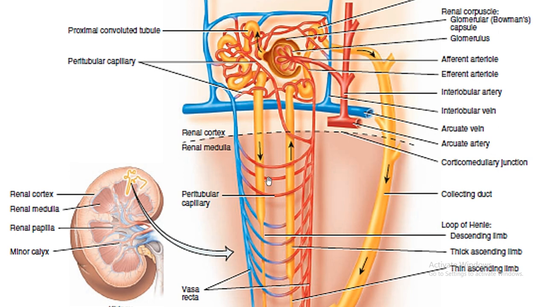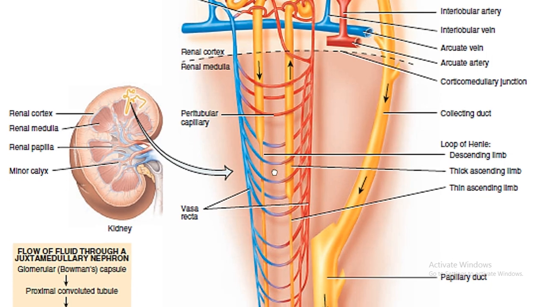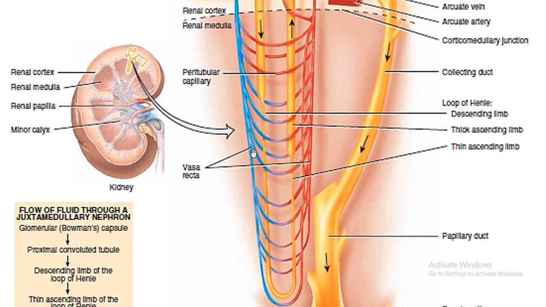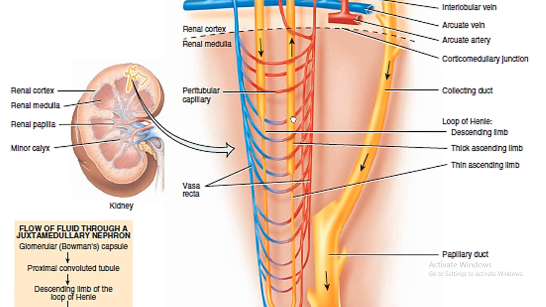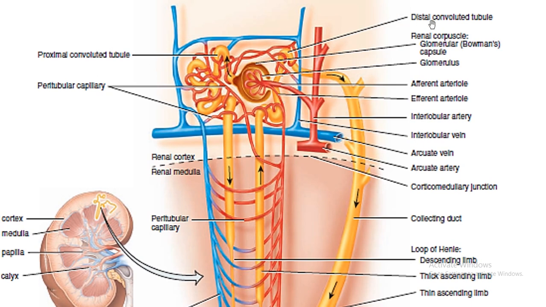Further on it will move to the next part, that is the loop of Henle. If you can see this, it is a loop, and there is a descending limb and an ascending limb. It will pass into the descending limb, make a turn and then move into the ascending limb, which is thick in nature. This region is present in the renal medulla. The process of formation of urine will continue as certain substances will be reabsorbed and certain substances will be secreted here, and whatever filtrate is there will reach the next part, that is the distal convoluted